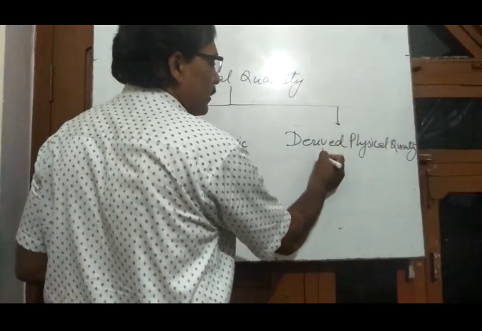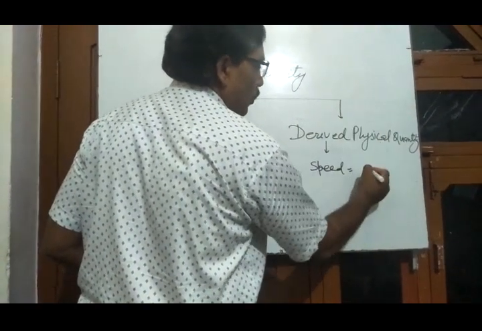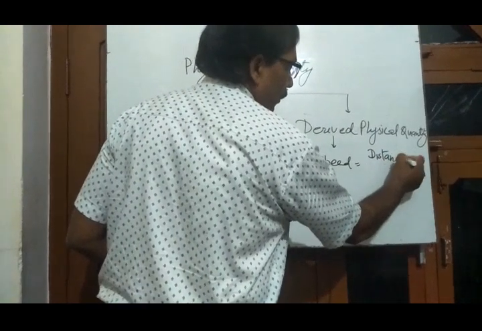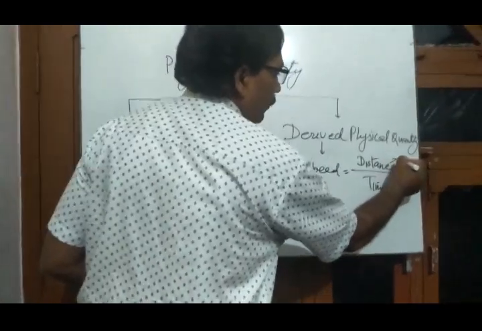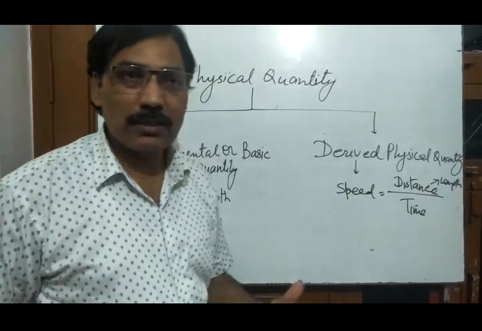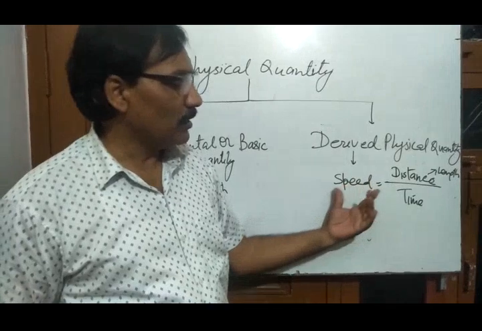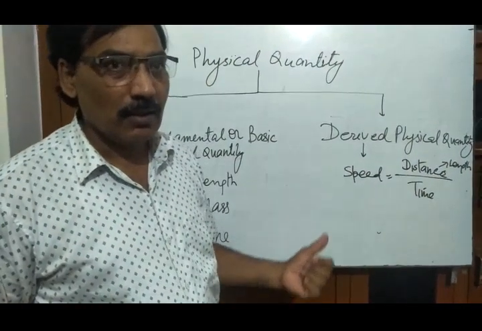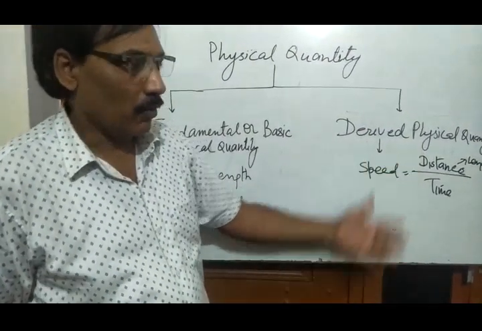Then you write speed is equal to distance upon time. Here distance is length, a fundamental quantity, and time is also a fundamental quantity. When you divide length by time, you get speed. Here speed is derived from the fundamental quantities. There are so many derived quantities. We will discuss it later on.